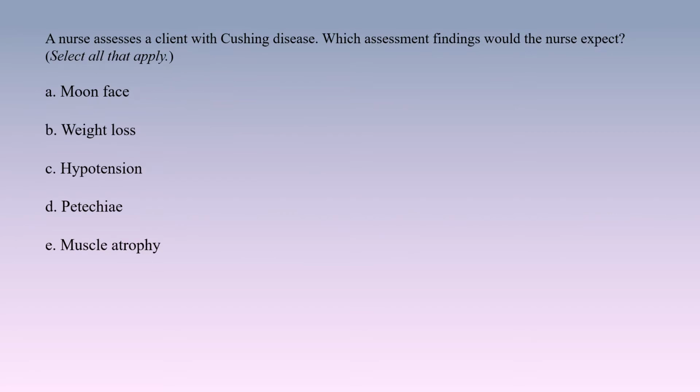A nurse assesses a client with Cushing disease. Which assessment findings would the nurse expect? Select all that apply. A. Moon face. B. Weight loss. C. Hypotension. D. Petechia. E. Muscle atrophy.